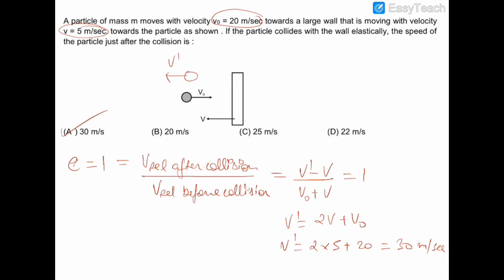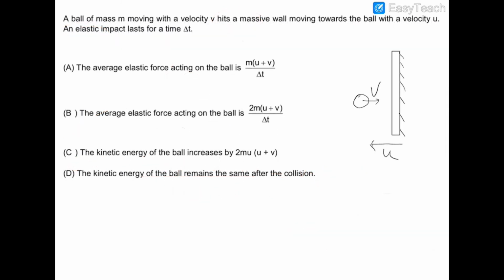Now let's move on to the next question. In this question, there is a ball of mass m which is moving with velocity v, and it strikes a massive wall which is moving with velocity u towards the ball. The collision between the wall and the ball is perfectly elastic and the time for which the collision lasted is delta t.